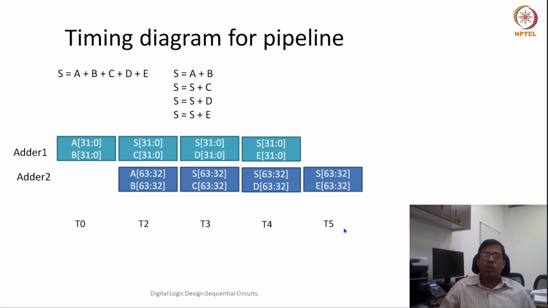How much time has this whole computation taken? Five clock periods. There were 4 additions done, and the total time taken was 5 clock cycles. So can we say that one addition is done on average in 1 clock cycle? This is what we call throughput.